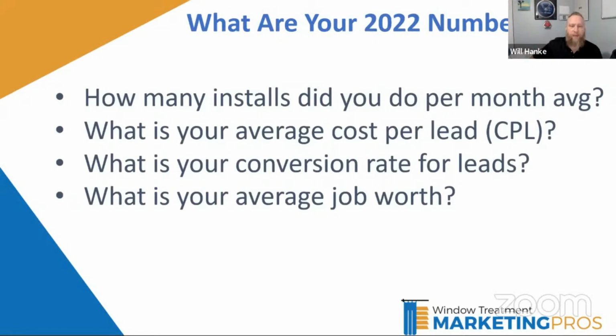And if you don't know that number, I have a number that we could put in there. Typically for window treatments and awnings, we see between $75 and $160 cost per lead average. So if you don't know a number, we'll just take something like 125 bucks. So for every 125 you spend, you should get a lead for that. That's kind of middle of the road. It depends on how long you've been doing things, how much tracking you have in place, that number could be driven down to be even cheaper.